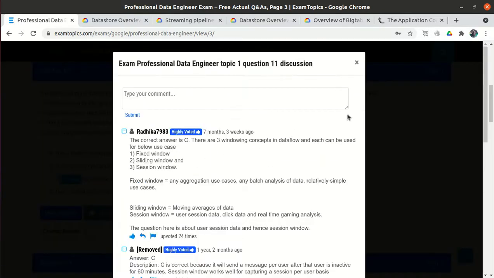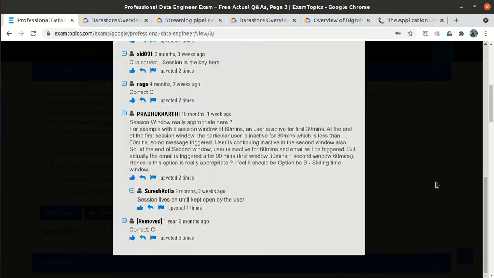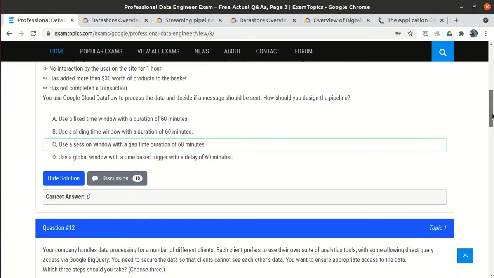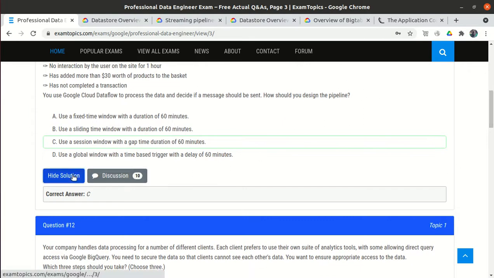So the option is C, and most of the people answer in the discussion community as C. Even as per me, the answer should be C.